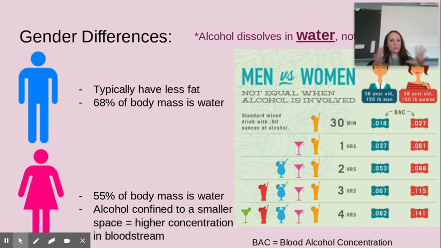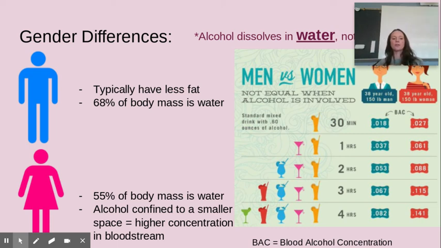So that process that I just talked about, that happens in both male and female, but there's a little bit of a difference. So in the male body, males typically have less fat than females, which means that a greater percentage of their body mass is water. So you can see in males, it's about 68%. And then in females, it's about 55% of the body is water. So alcohol dissolves into water. It does not dissolve into fat. It's not a fat-soluble molecule.